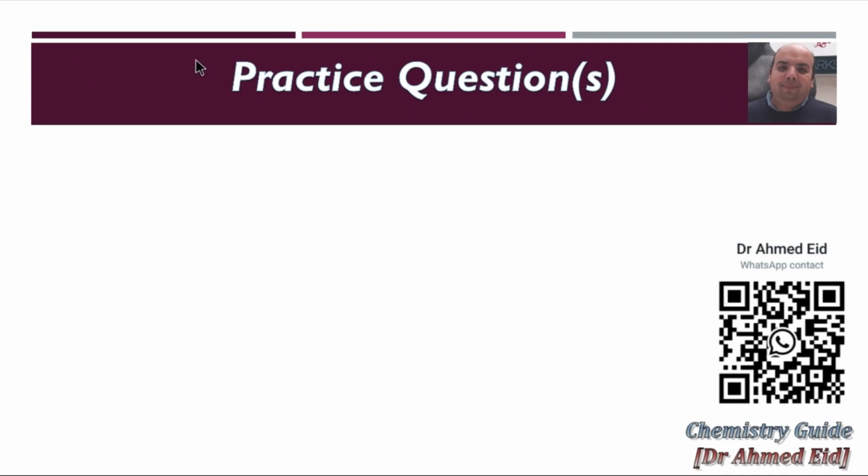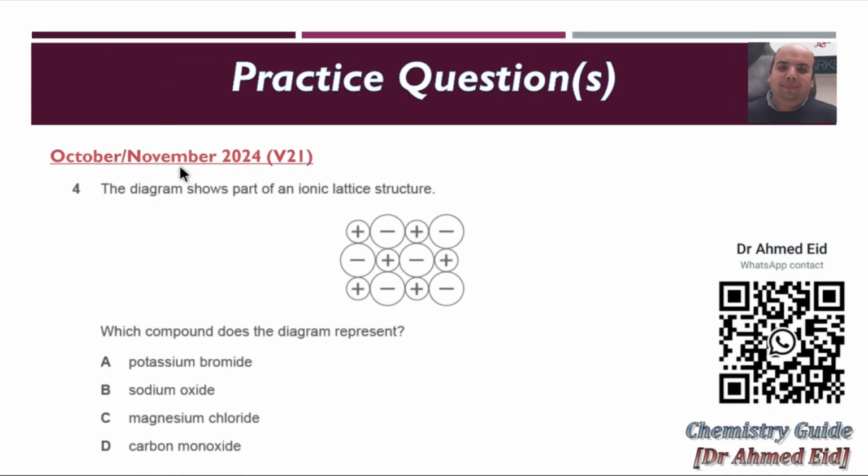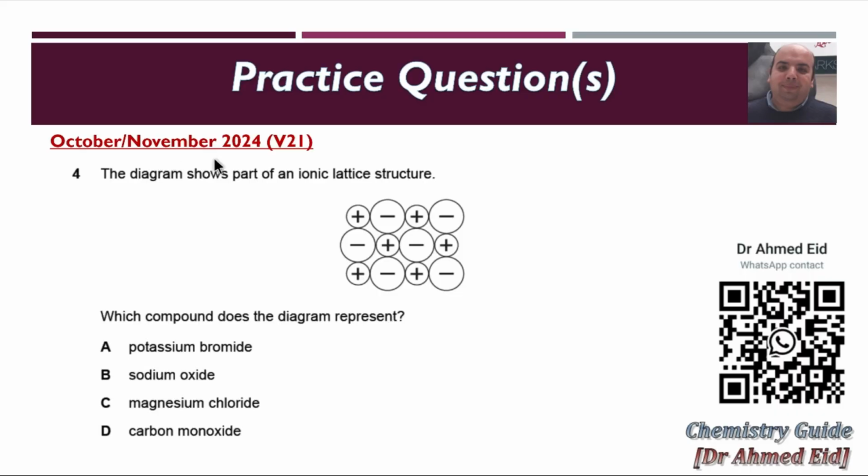Let's solve some practice questions. First one, from October-November 2024, variant 21. The diagram shows part of an ionic lattice structure. Which compound does the diagram represent? If we check the positive ions, we have 1, 2, 3, 4, 5, and 6, so 6 positive ions, and 6 negative ions. This means the ratio is 1 to 1. So we have to look for an ionic compound with the ratio 1 to 1.